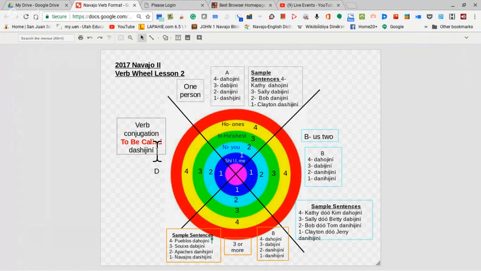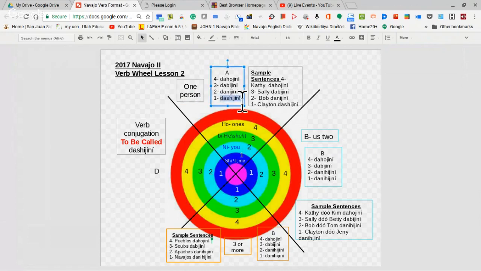To be called, Dashijiní. Notice the word sh inside Dashijiní. Okay, sh means me, and so if you look at the blue part over here, you'll see the word sh, I, me. So everything in the blue all the way around is talking about one person, on my side. So when we talk about one person on my side, it would be sh, okay?